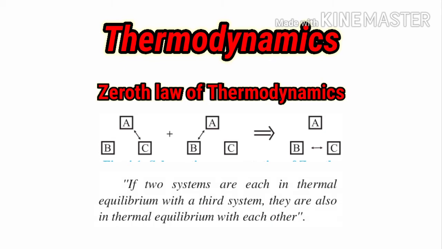The exact statement of the zeroth law of thermodynamics you have to write in the exam is: if two systems are each in thermal equilibrium with a third system, they are also in thermal equilibrium with each other. If you think this statement is difficult to write, then you can write it this way: if the first system is in thermal equilibrium with the second, and the second system is in thermal equilibrium with the third, then the first system is also in thermal equilibrium with the third system. In this way you can write the zeroth law of thermodynamics in a simple way.